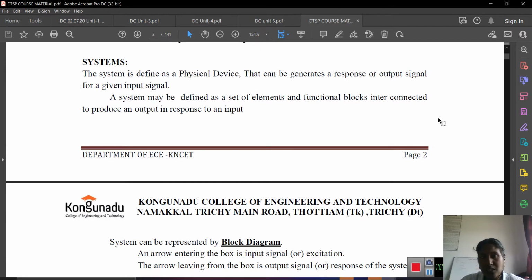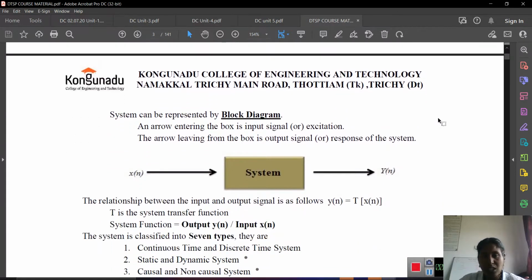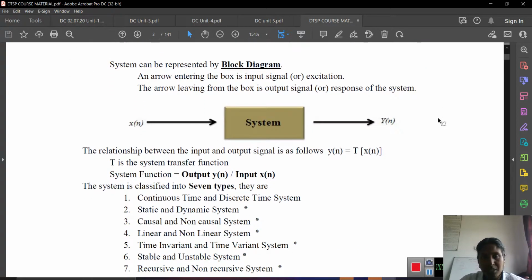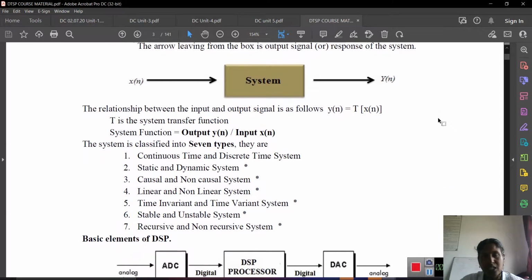A system is defined as a physical device that generates a response or output signal for a given input signal. A system may also be defined as a set of elements and functional blocks interconnected to produce an output in response to an input. Now see the block diagram. A system can be represented by a block diagram: the arrow entering the box is the input signal or excitation, and the arrow leaving the box is the output signal or response of the system. x of n enters the system, and finally we get y of n.